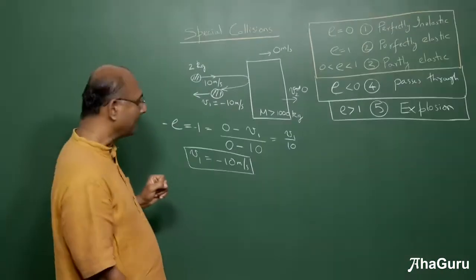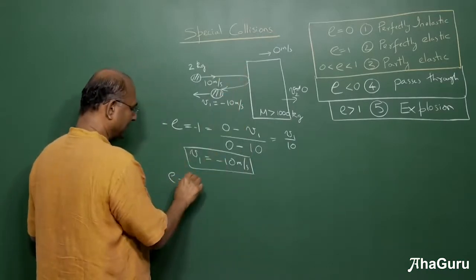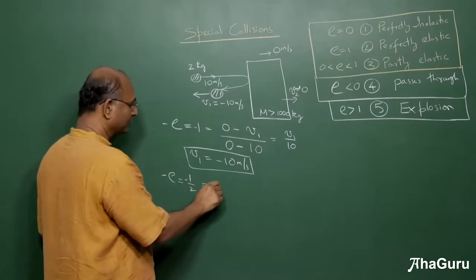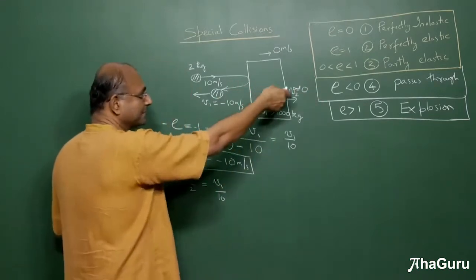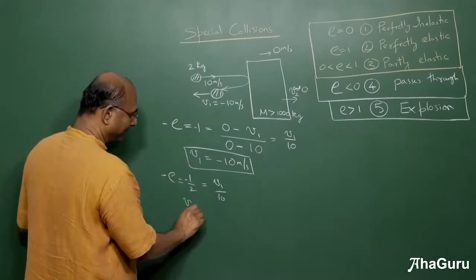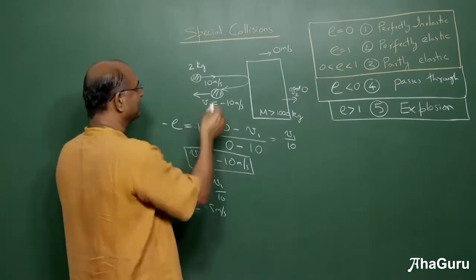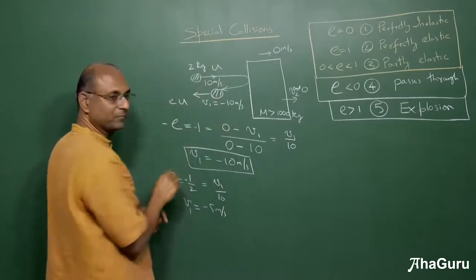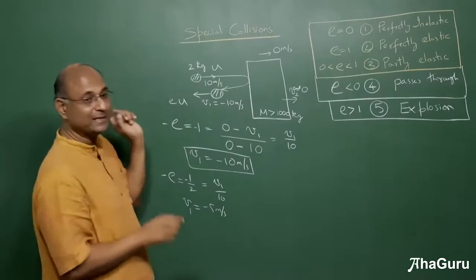Suppose it was not elastic. Suppose E was half. Then it is simply going to be minus half, because minus E is going to be V1 by 10, because the wall's velocity won't change. V2 is not going to become anything else. It's going to continue to be 0. So then what is V1? Minus 5. So in that case, V1 will become minus 5 meters per second. So it's going to be E times the initial velocity. In general, if I call the initial velocity U, if you go in and hit with U, you're going to bounce back with E times U.